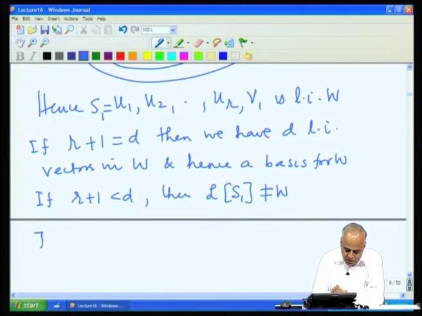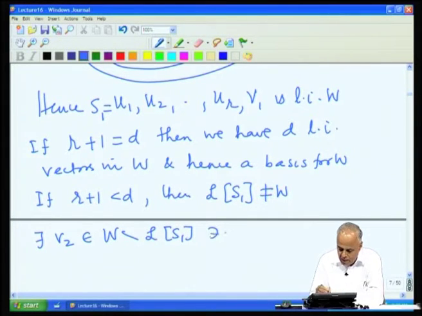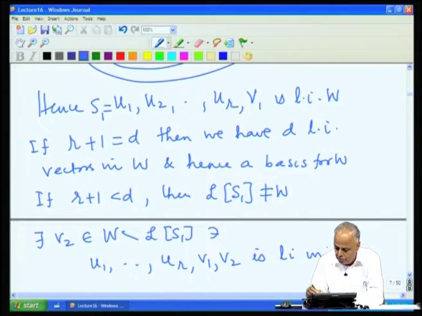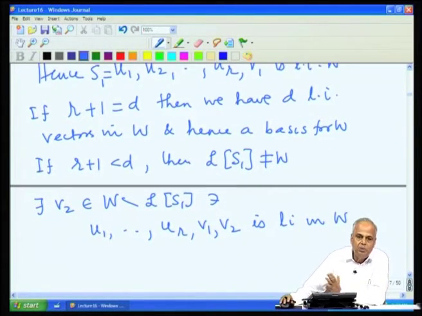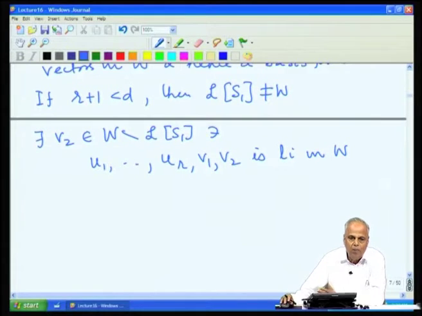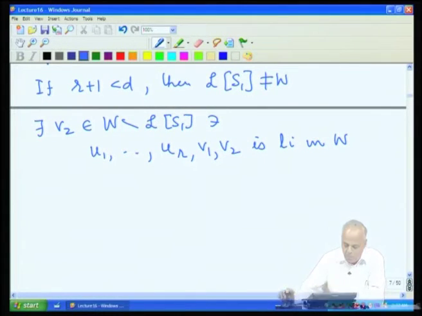So, there exists V2 belonging to W minus LS1 such that U1, U2, UR, V1, V2 is linearly independent in W. Thus, we can go on expanding this set one by one, adding vectors from outside.